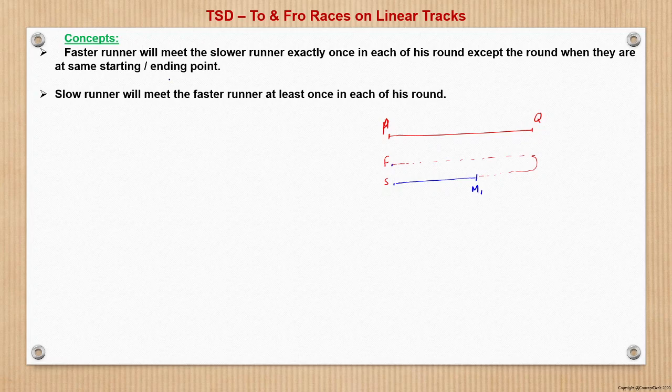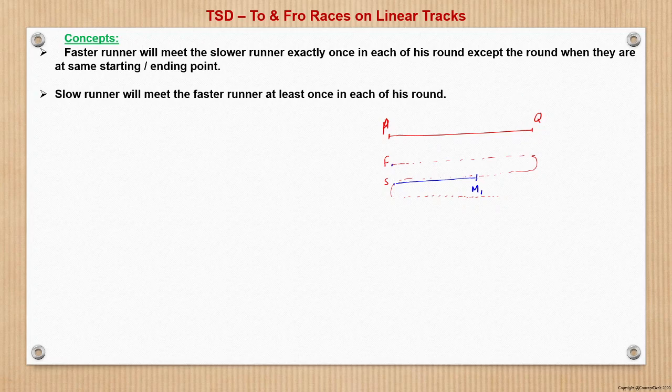So basically, what we can deduce from here is that the faster runner will meet the slower runner exactly once in each round, right? Now suppose in the second round, the faster runner meets at M1, then continues his race towards P, and then again turns back, and suppose they meet here.